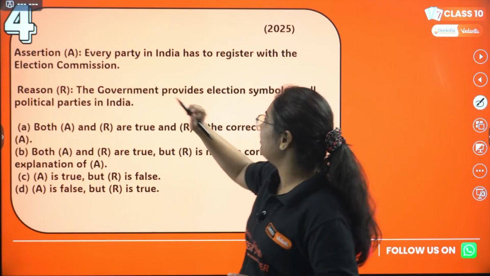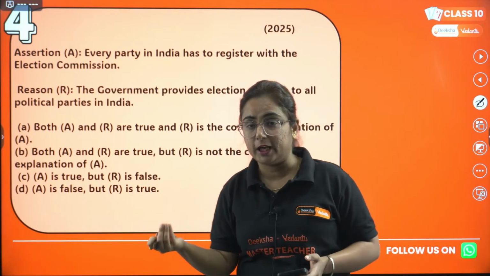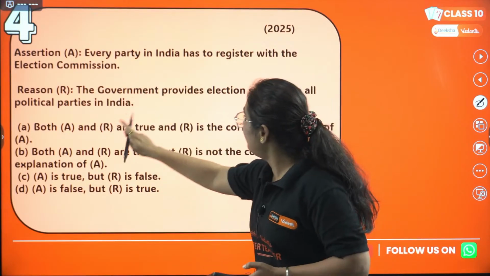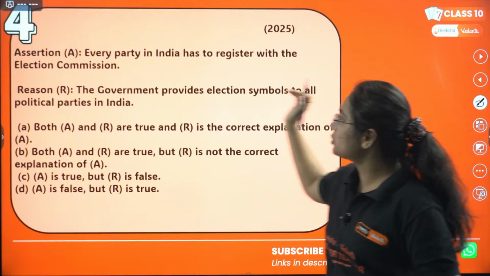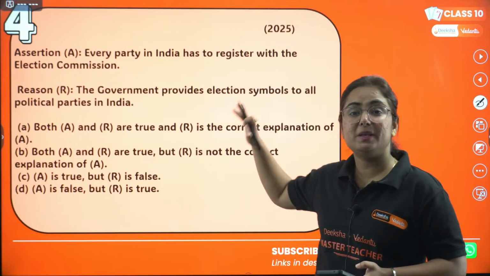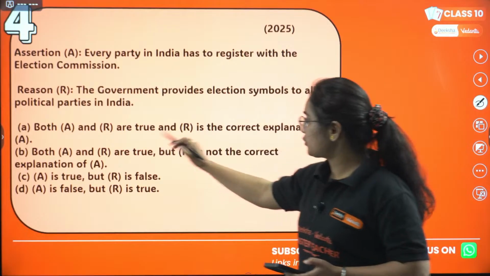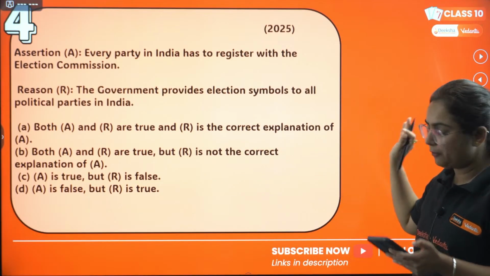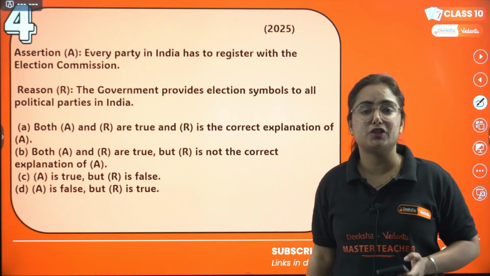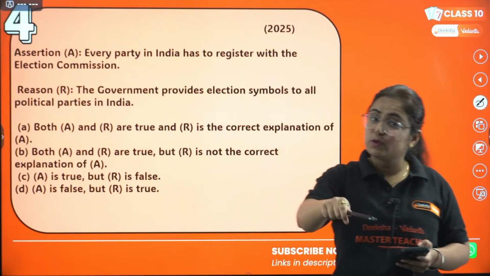Assertion A: every party in India has to register with the Election Commission. This is the assertion. And the reason: the government provides election symbols to all political parties in India. Options will be the same for all the assertion reasons you get. A, both A and R are true, and R is the correct explanation of A. B, A and R are true, but R is not the correct explanation of A. C, A is true, R is false, and D, A is false and R is true.